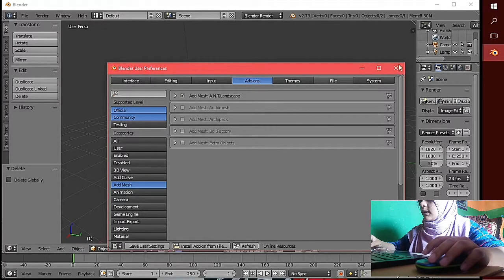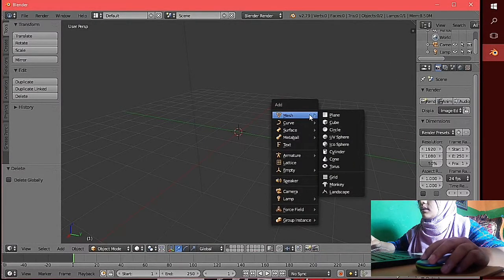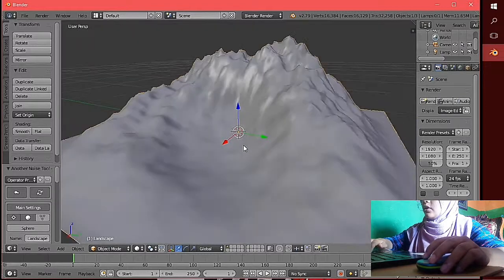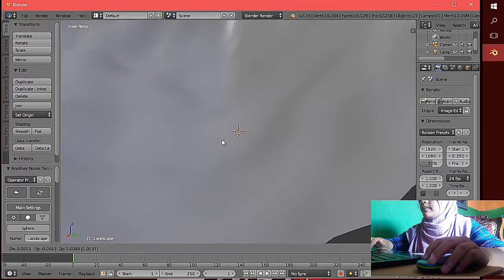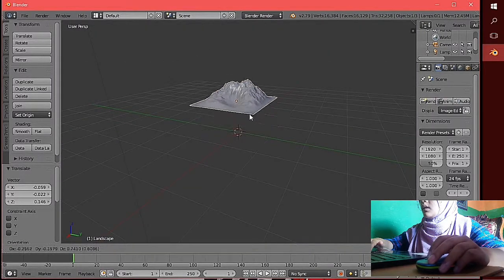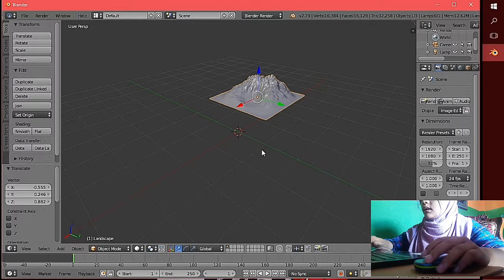Next, click Shift A, choose Mesh and Landscape. A Plateau object will appear. To move it, click G on your keyboard. Then, if you want to change the size, click S and drag your mouse.